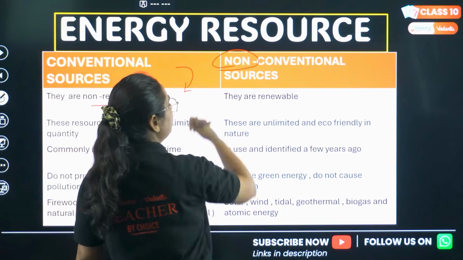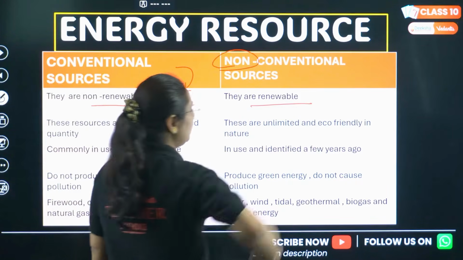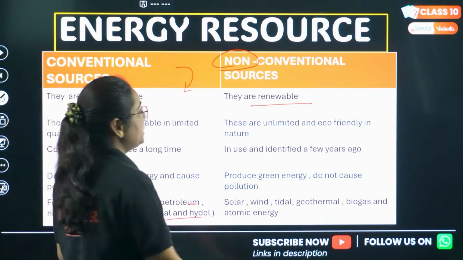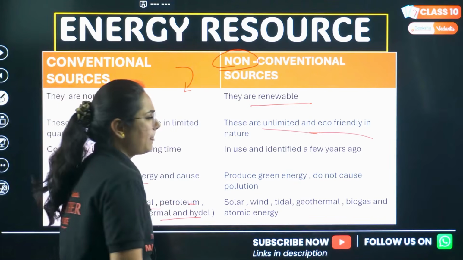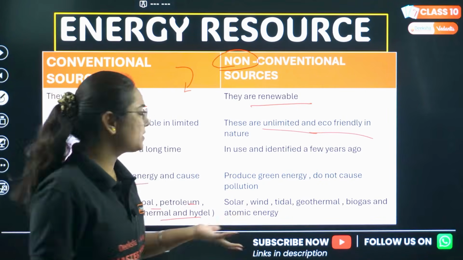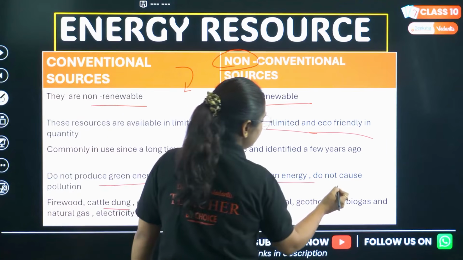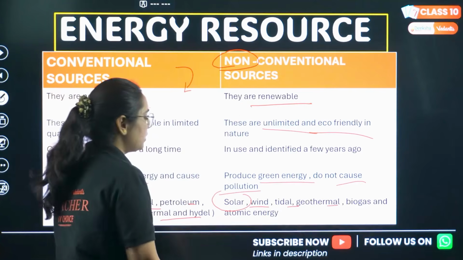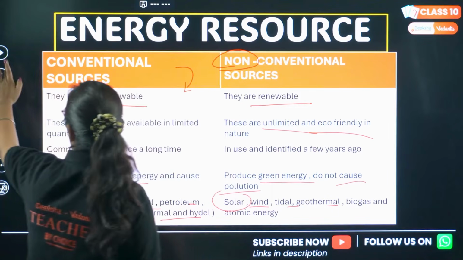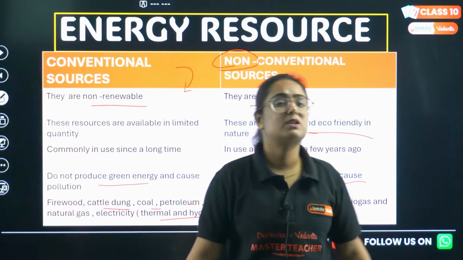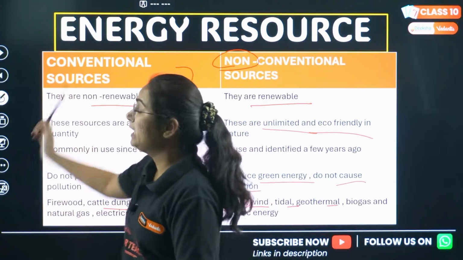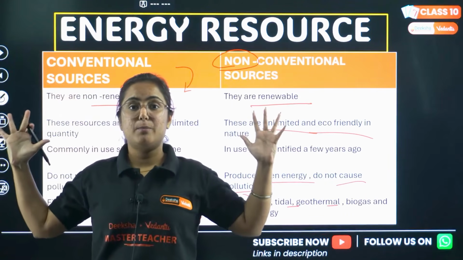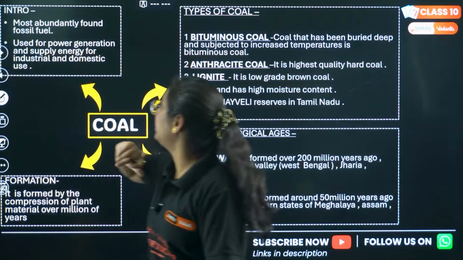Talking about non-conventional sources of energy, they are renewable. They are unlimited in nature and are eco-friendly, and we have discovered them only a few years back. They produce green energy and do not cause pollution: solar, wind, tidal, geothermal, biogas and atomic energy. Ma'am, we are not clear with all of these? Don't worry, I'll explain it. But take this as a snapshot, because this is a definite 5-marker in your exam.